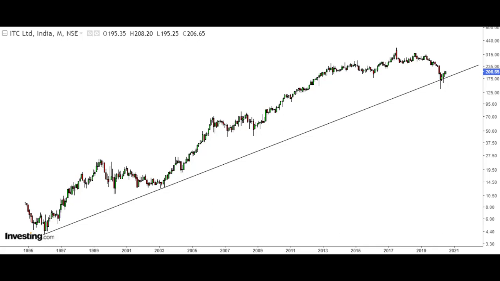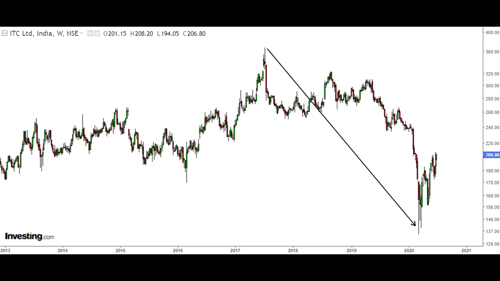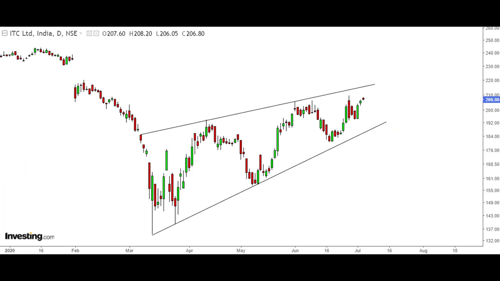Let's see how to define trends on charts. The chart you now see on the screen is ITC. ITC has been falling from 350 odd levels and has corrected more than 60% in the last 2 years. But if we carefully see, the primary trend is still bullish. Let's look at the secondary trend. The secondary trend of the stock is bearish. And finally, the minor trend of the stock is bullish.